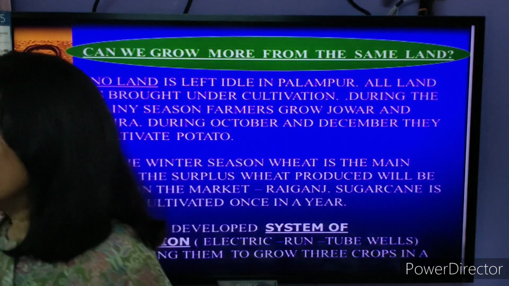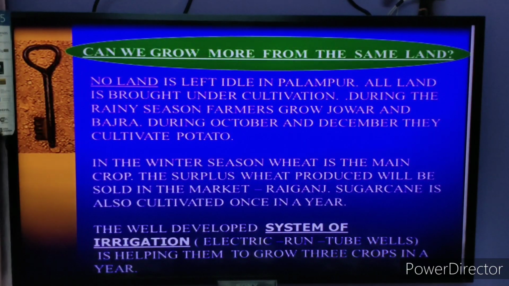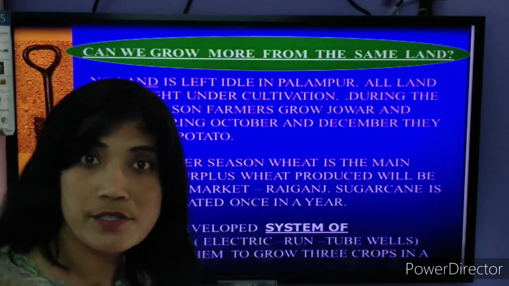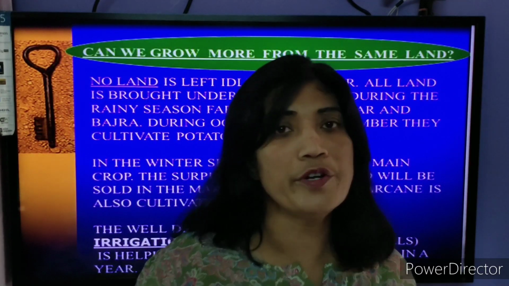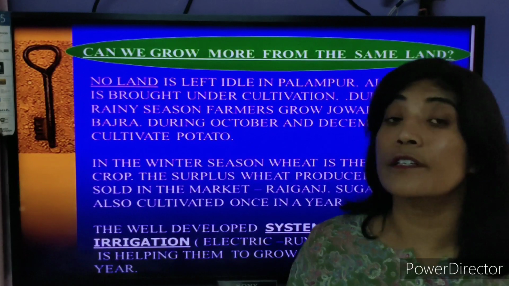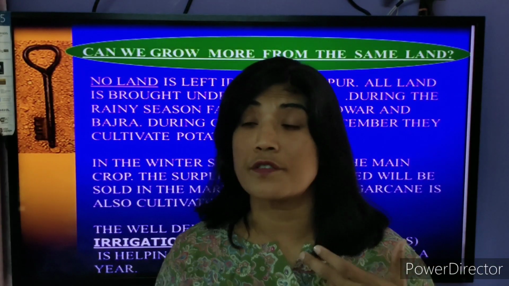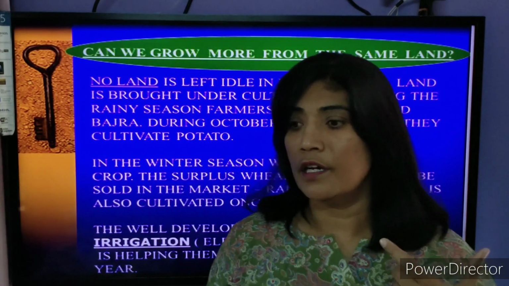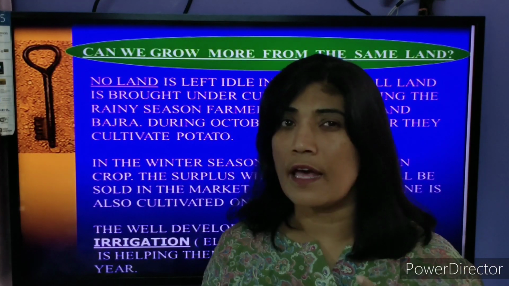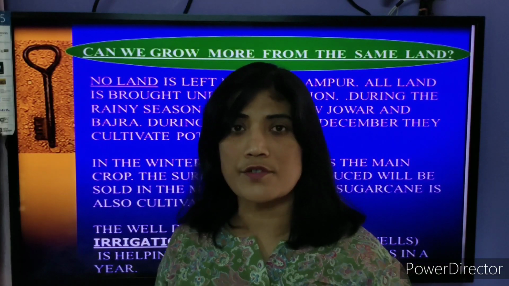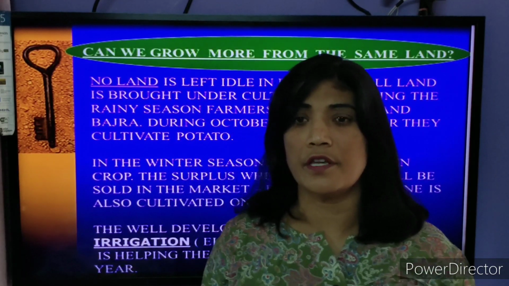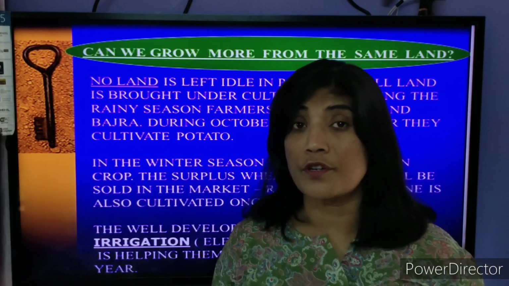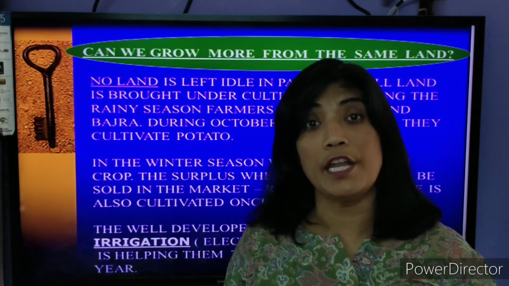To get the maximum and better production, the farmers living in village Palampur have an extra advantage. What was that extra advantage? Students, we have already seen that electricity came very early in village Palampur, and the people were using electricity for domestic work, small scale industries, houses and other infrastructural development.